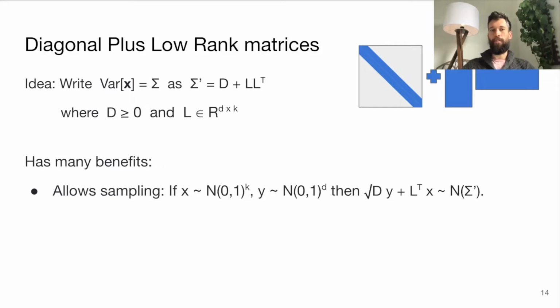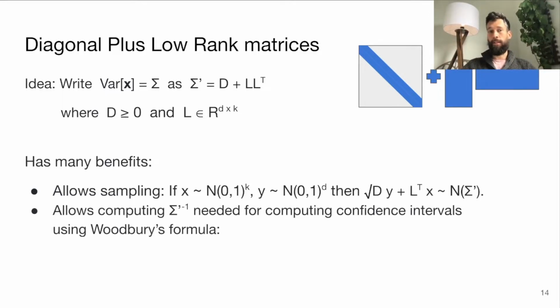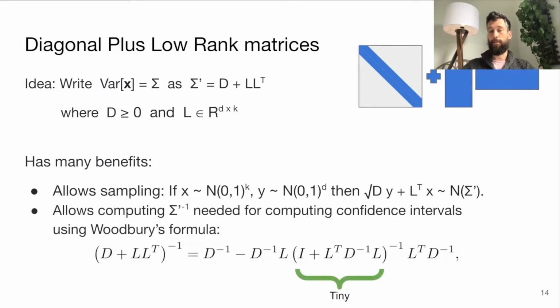And this is pretty good. This is actually a really useful form for a lot of things. Like we can still sample from this compressed form without having to ever decompress it. If we just sample two random vectors like this and combine them by taking the square root of d and just using half of this low-rank approximation, we get a normal distribution that follows the real distribution as if we had multiplied it out. We can even compute the inverse of this sigma without ever spending cubic time using something called the Woodbury formula, which basically ends up computing an inverse of a very small matrix, where you flip the two low-rank ones so they don't get an outer product but an inner product.